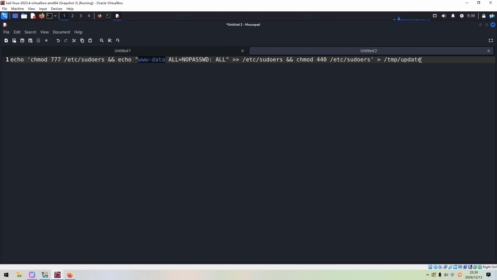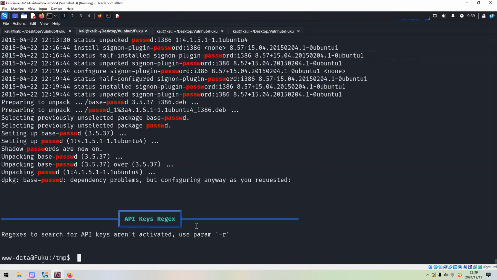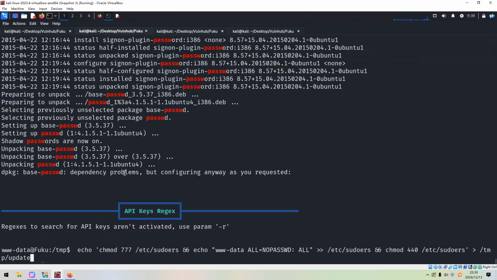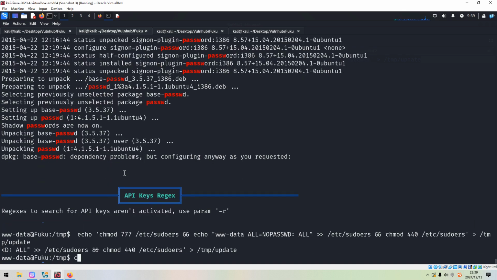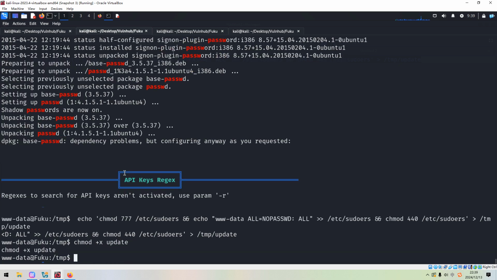So we can copy and paste over here, and we need to make it executable, and we need to wait for a while. After that we can run sudo to switch to the root user. So see you there.